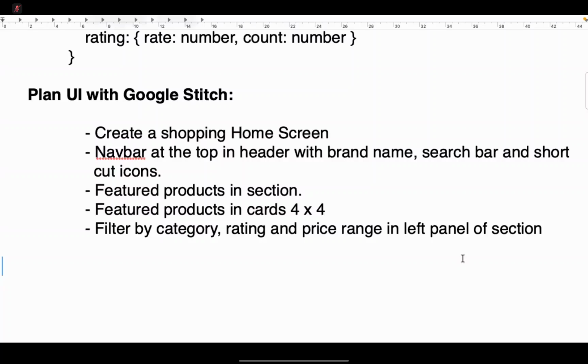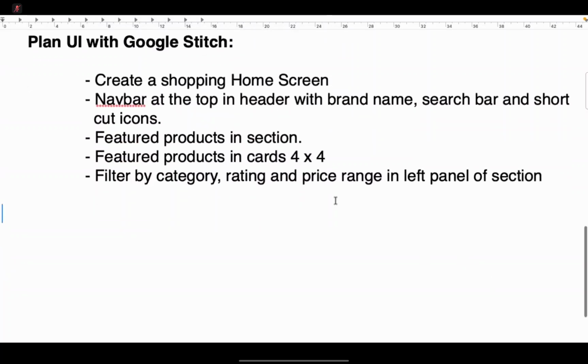Later, we can add more into this design. We can add more, like a carousel at the top, with sliding banners. First, initially, these are the points we need. And remember, we need to design and make it work also. For that, whatever data is required, we will take from our APIs, and we have the fake store API, which we will use. So let's go into Google Stitch and plan this.